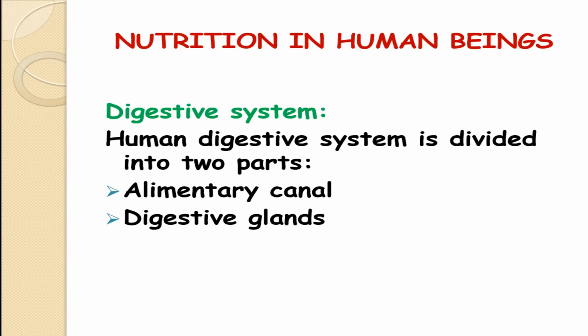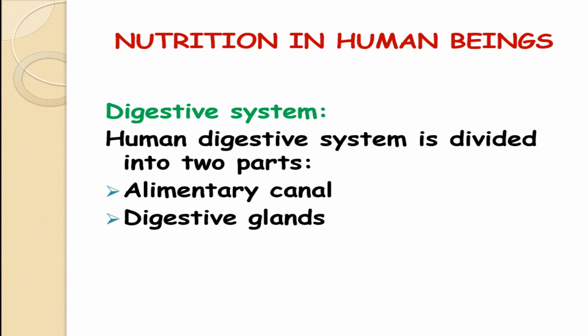Similarly, we are talking about nutrition in human beings. When we talk about the human being, there is a digestive system inside. From mouth to anus, the system where the food enters and moves, that whole pathway is known as the alimentary canal. What is the difference between the digestive system and the alimentary canal?